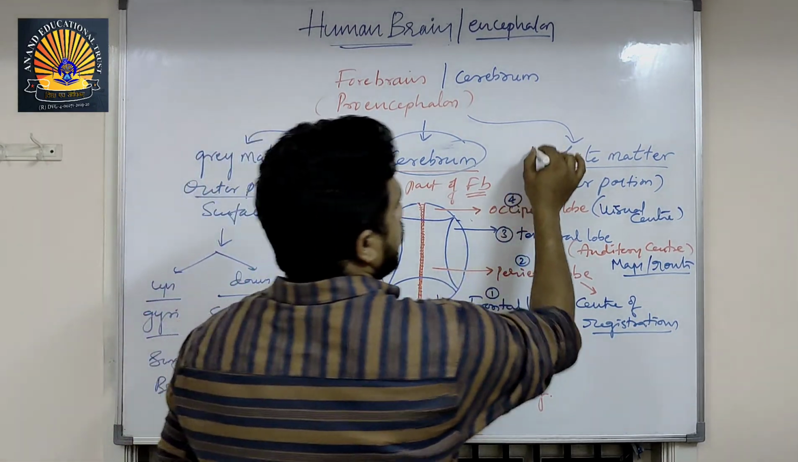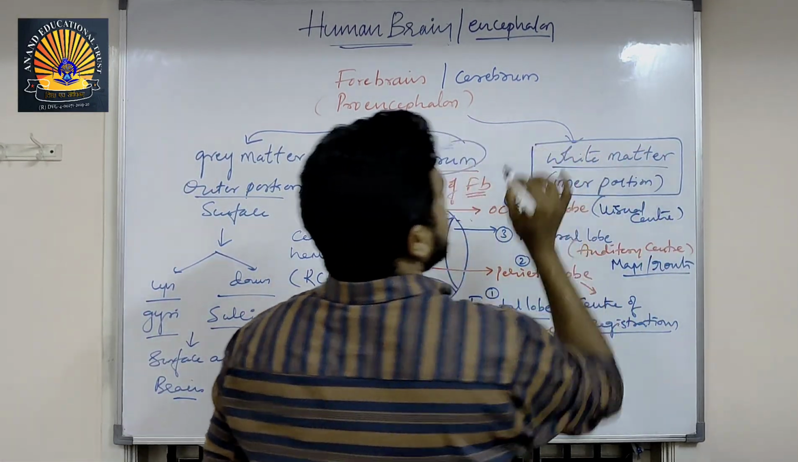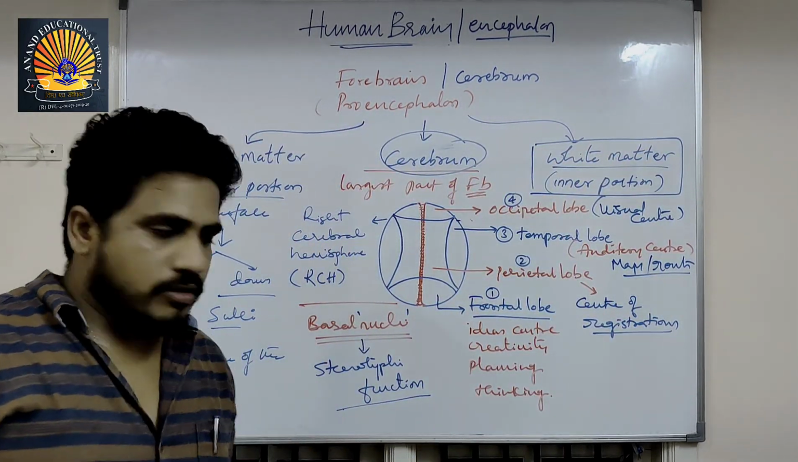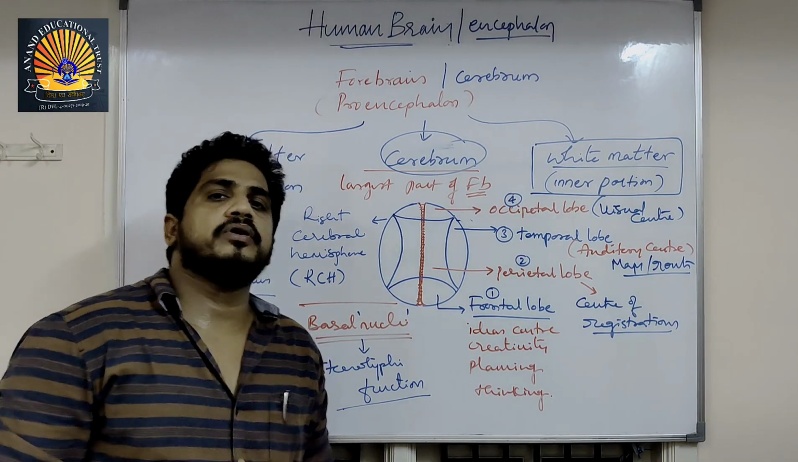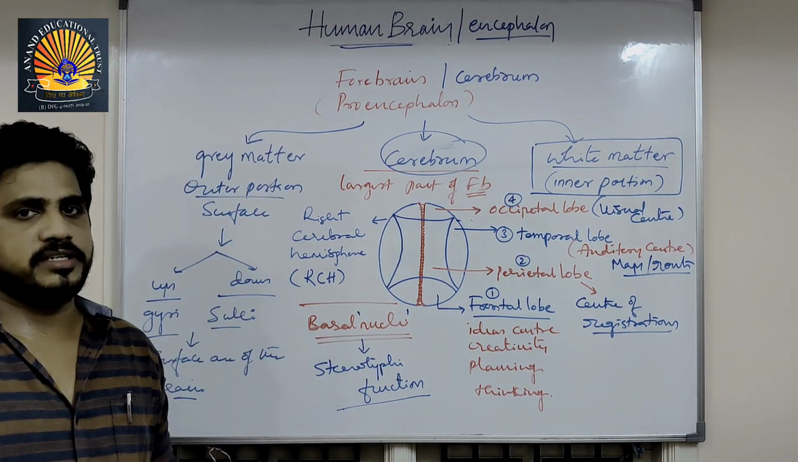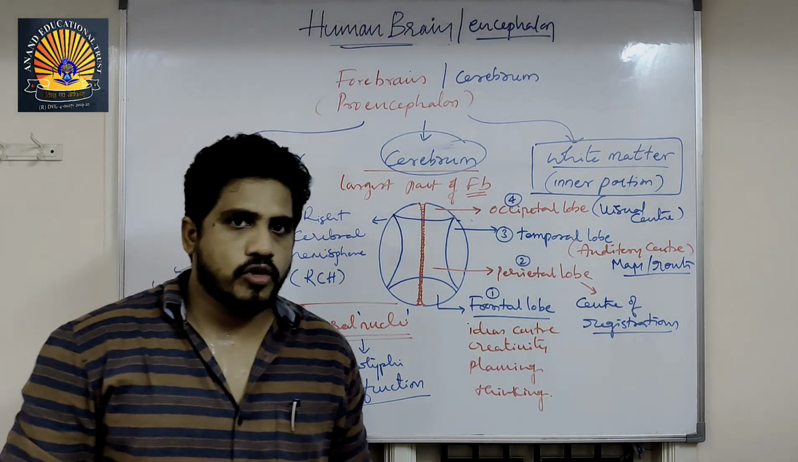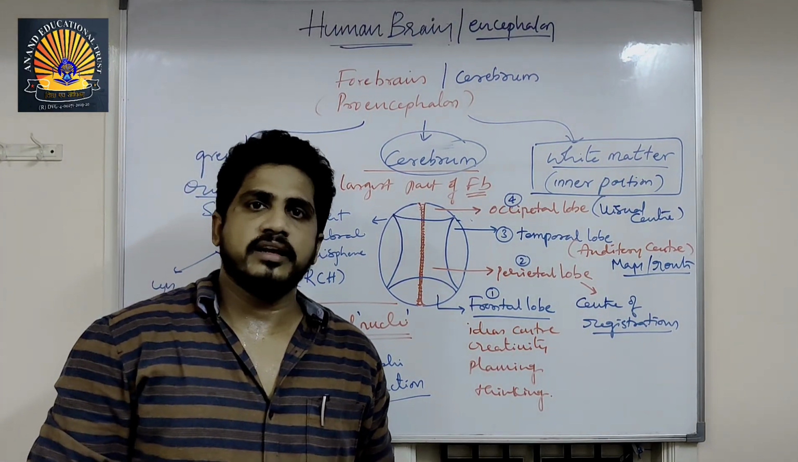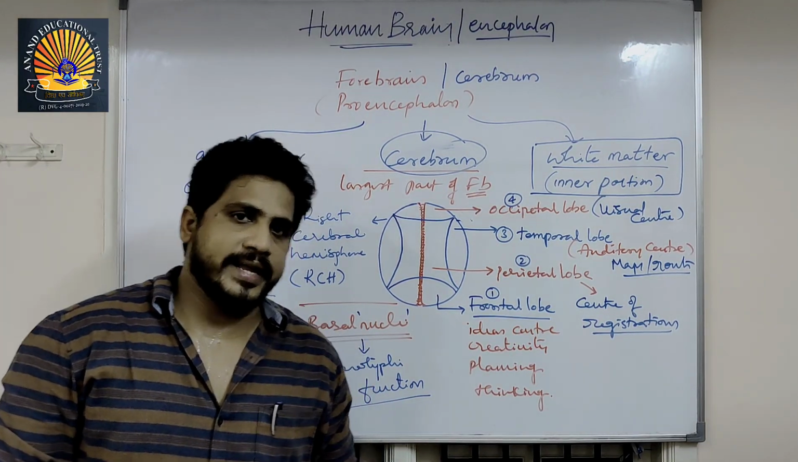Lastly, the white matter consists of basal nuclei, and below that the diencephalon is present. The diencephalon we can also call the floor of the forebrain. Let us see about the diencephalon now.